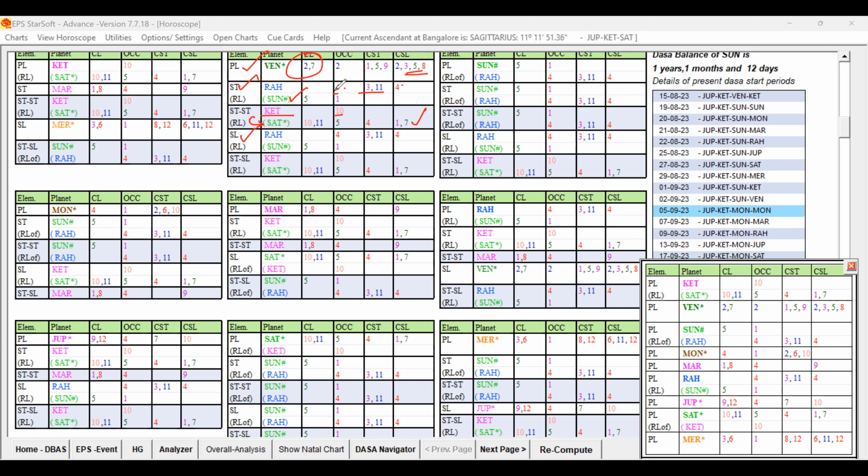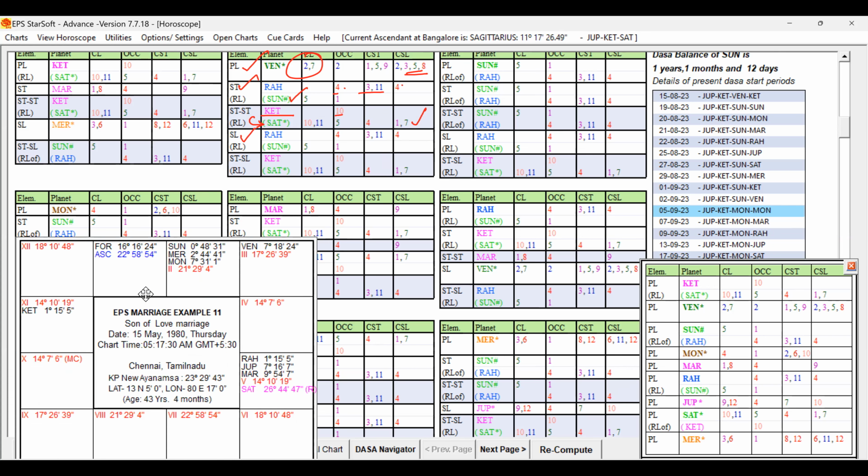So favorable 3, 11 are present here, and apart from that 5, 11 is also present. Still, if that Rahu is having the strong other favorable key planet in its supports, to make that weakness reduced, and support planets are present. So let me keep open that chart here.